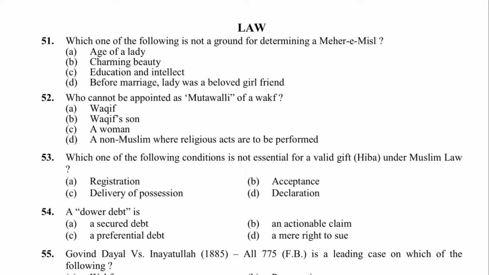Question number 51 says: which one of the following is not a ground for determining Mehr? So this is a question from Muslim personal law. The age of the lady, beauty, education, intellect. Before marriage, the lady was a beloved girlfriend. This is not a ground. D is the answer.